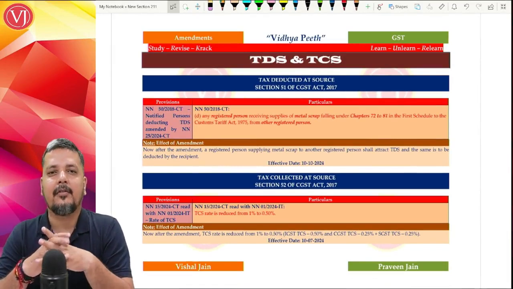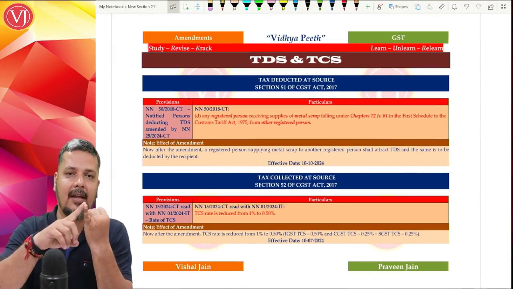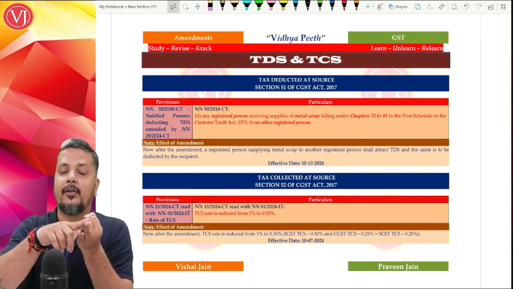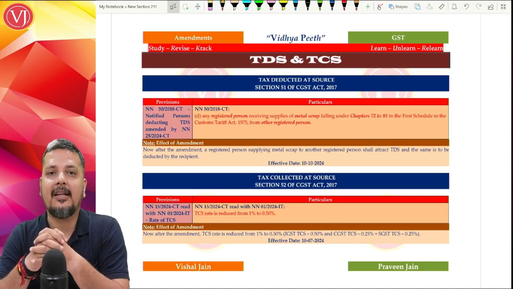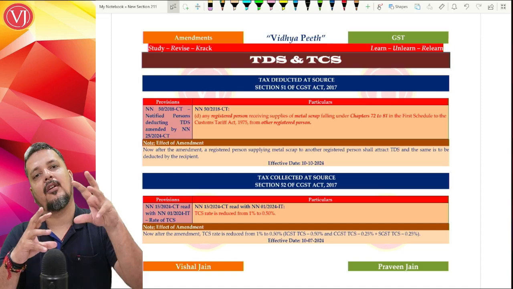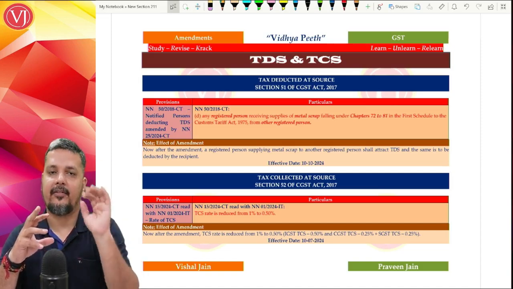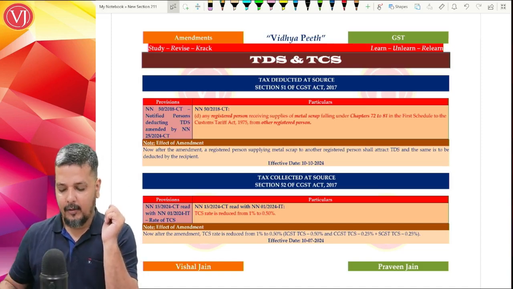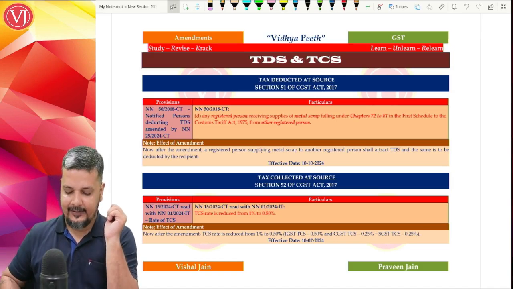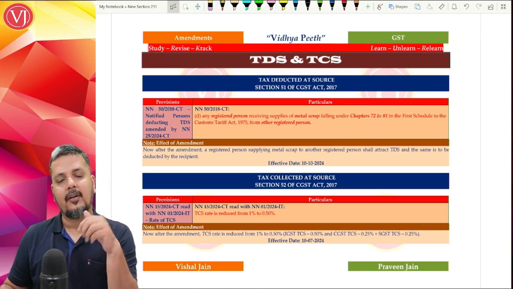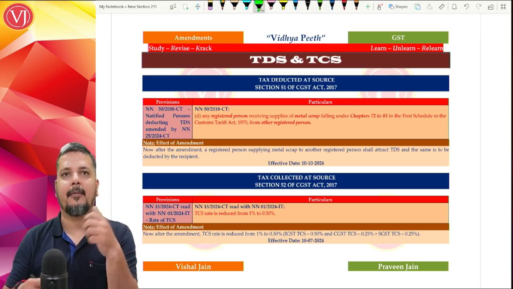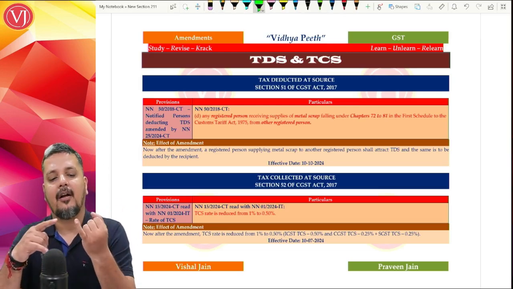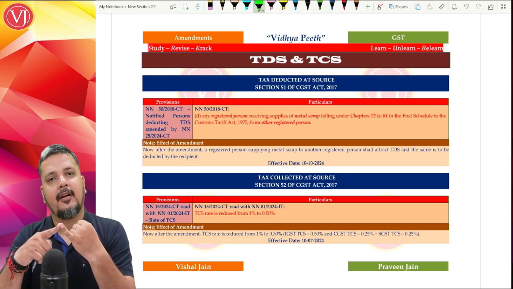Basically, you'll find 3 core amendments: the introduction of 1A and the impact in 2B, the due date of GSTR 4, and the other amendment, when you talk about B2C interstate transactions, the definition of large, invoice wise reporting, where 2.5 lakhs has changed to 1 lakh. Now talking about the amendment in TDS and TCS. Now they have introduced TDS when you talk about your metal scrap. Metal scrap we have discussed in your RCM chapter.